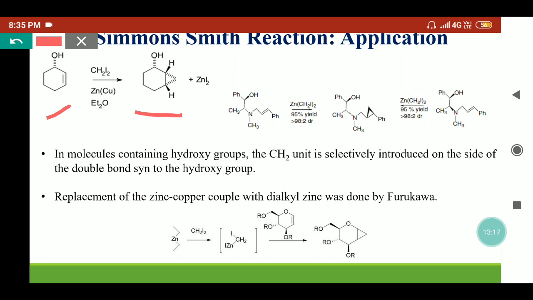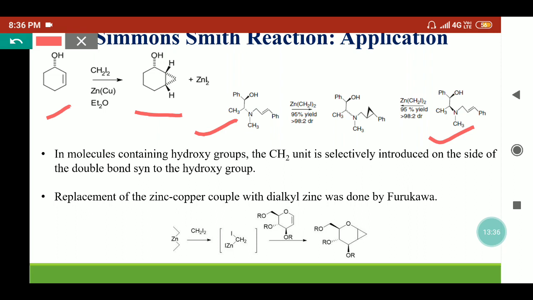One more example we have taken here. This is ephedrine and this is pseudoephedrine. What is the difference between these two moieties? Here the nitrogen is present at the dash position with respect to OH, while here the nitrogen is at the wedge position with respect to the OH.